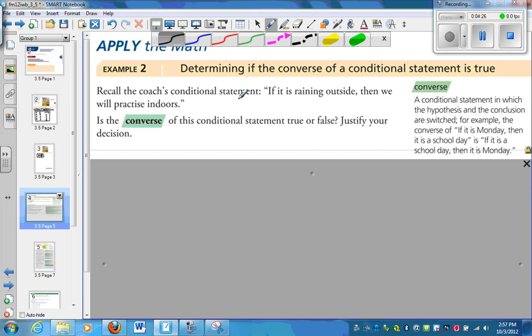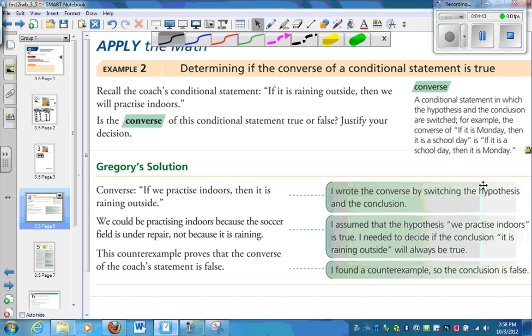Recall the coach's statement: if it's raining outside, then we will practice indoors. Is the converse of this statement true or false, and justify your decision? Converse means that we are going to switch the hypothesis and the conclusion. Okay, so let's look at what they did here.